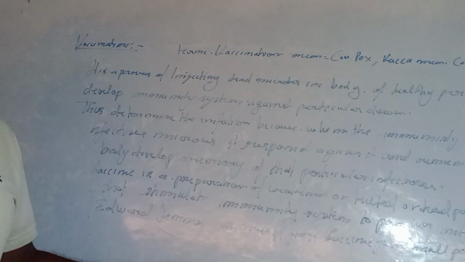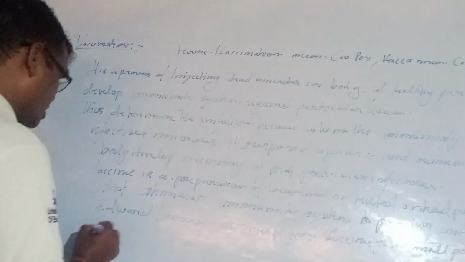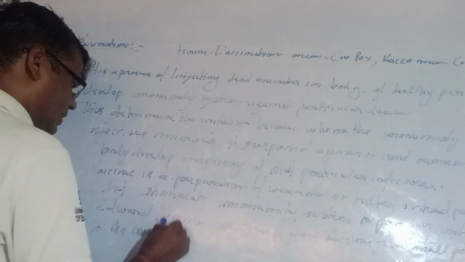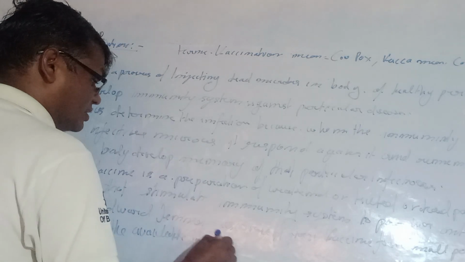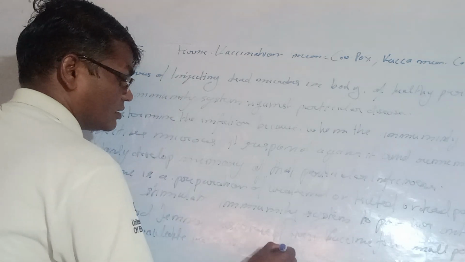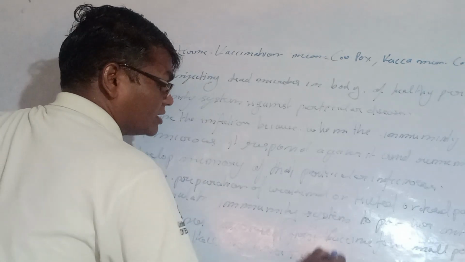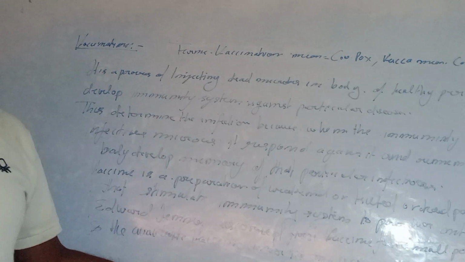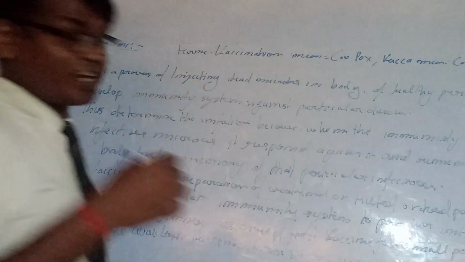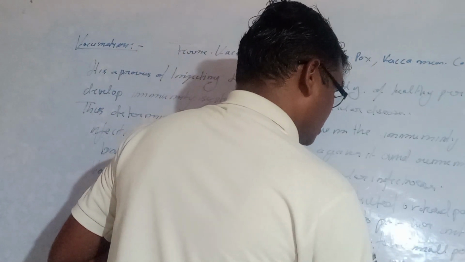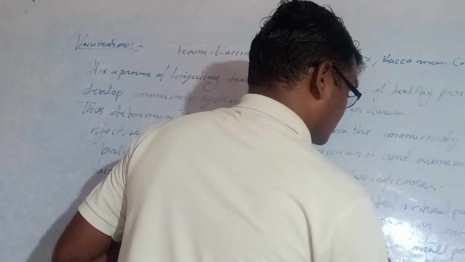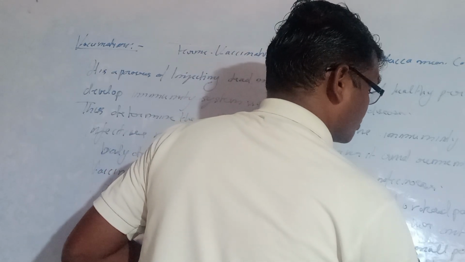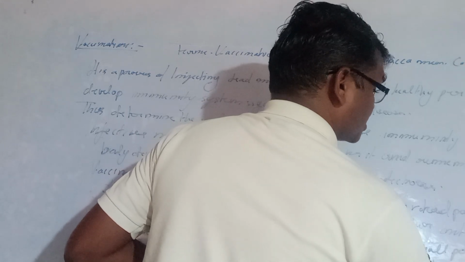So, the available vaccines under the child are as follows. Suppose we are discussing the first available: diphtheria, pertussis, tetanus.